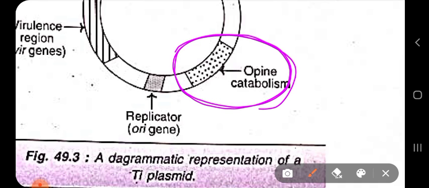Okay, so the opine catabolism region is used for uptaking the opines that are produced by the host cell after it is infected by the Agrobacterium through the introduction of the tDNA region. Besides this, there are also other regions, like the origin of replication. It is responsible for the DNA replication of the Ti plasmid and permits the Ti plasmid to be stably maintained within Agrobacterium tumefaciens.